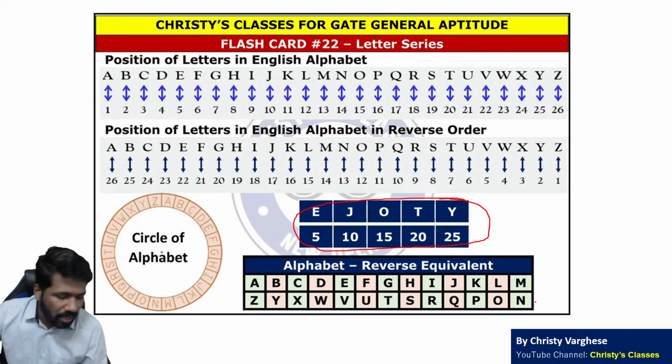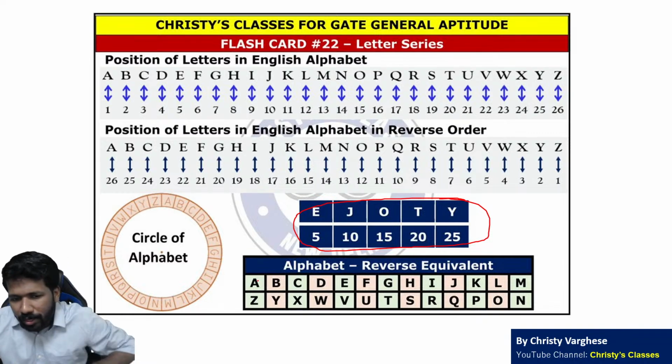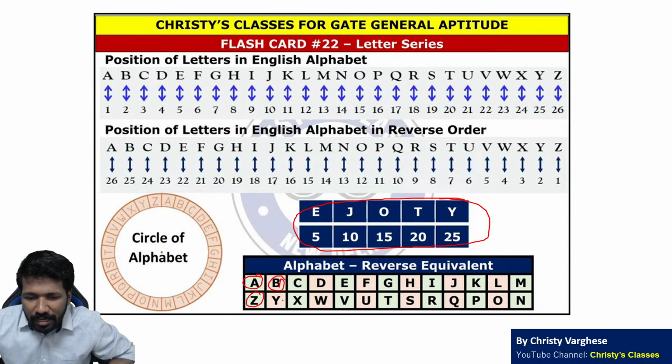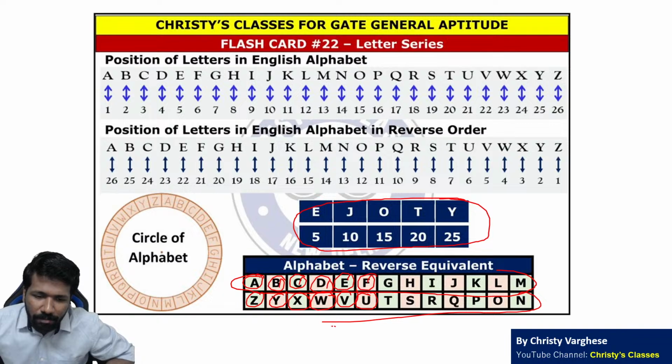Now in letter sequence, the EJOT code is very important, and the reverse equivalent which we already discussed in coding decoding. The equivalent of A is Z, of B is Y, of C is X, of D is W, and vice versa. The equivalent of E is V, of F is U. You can understand this by writing the 26 letters of the alphabet. Half of 26 is 13. First 13 letters you write forward. Then next 13 letters you write backward below it. Then you will get the equivalent reverse order letter.